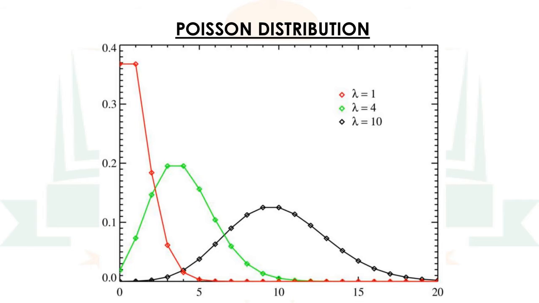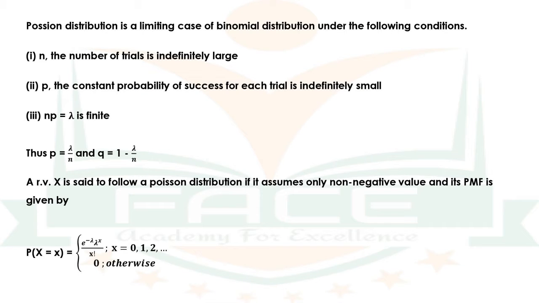Poisson distribution is a limiting case of binomial distribution under the following conditions. The first condition is n, that is the number of trials, is indefinitely large. The second condition is p, the constant probability of success for each trial, is indefinitely small. The third condition is np equals lambda is finite. Thus, p is equal to lambda by n and q is equal to 1 minus lambda by n.